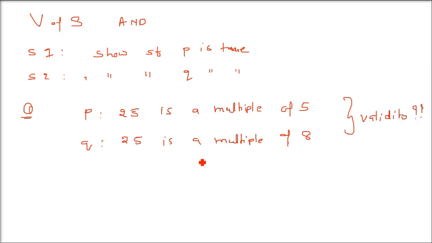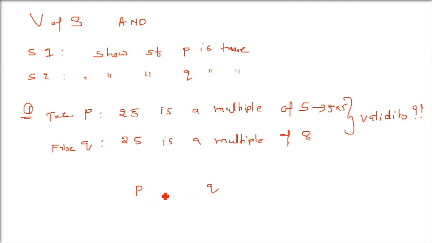So we can just combine them saying 25 is a multiple of 5 and 8. But what about the validity? How are you going to check the validity? Please remember, we have to combine them using "and". So P and Q, what result do they individually give? 25 is a multiple of 5. Yes, it is. 5 fives are 25. That's a multiple of 5. This first one is true. The second one, 25 is a multiple of 8. No, it is not. It doesn't come in the table of 8.